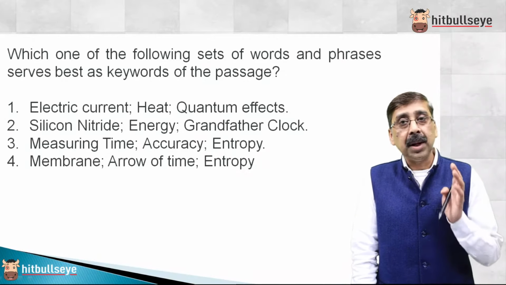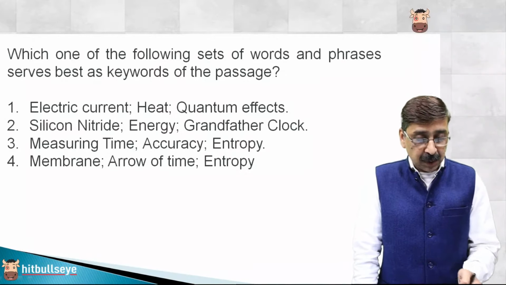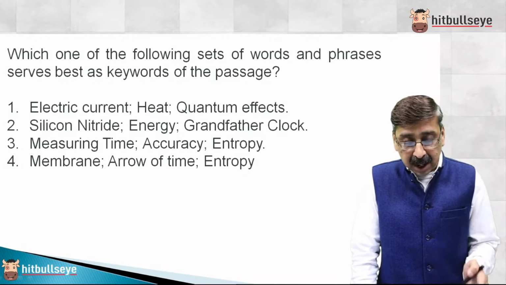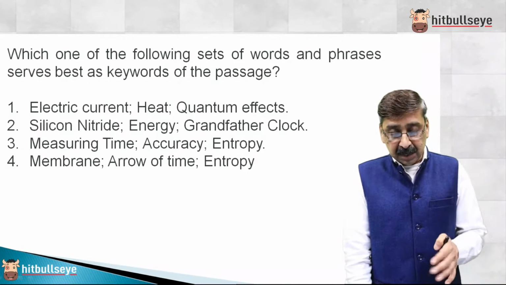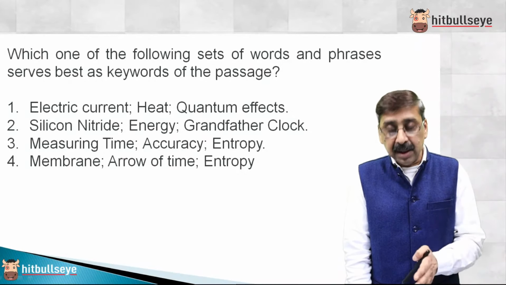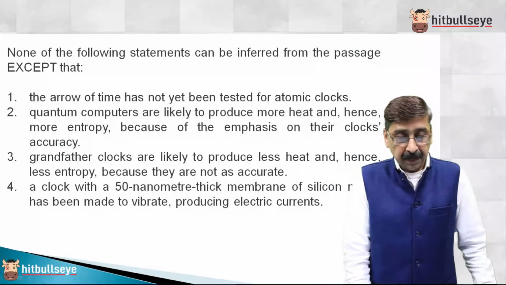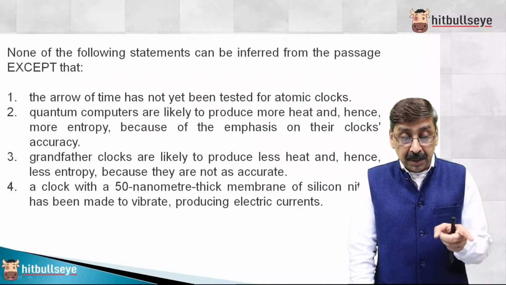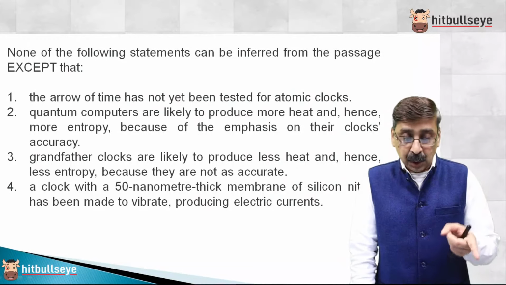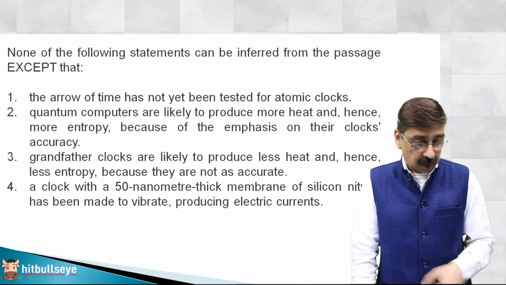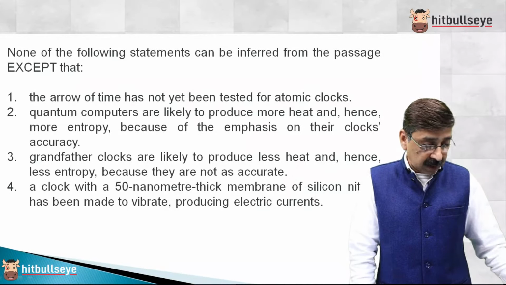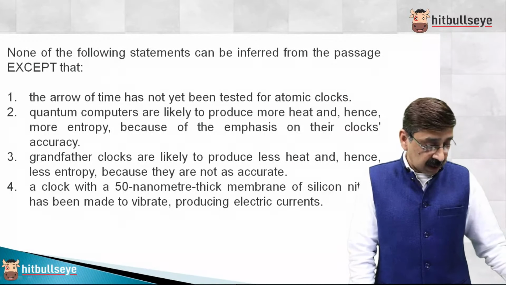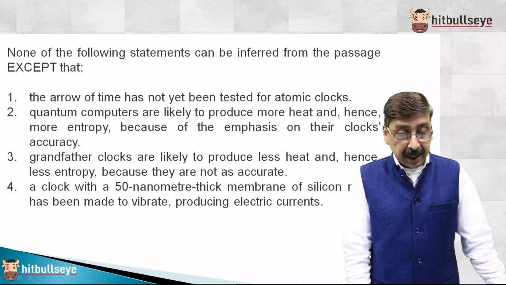You just have to recall the keywords while answering this question. If you look at measuring time, the passage moves around only 3 key areas: measuring time, how accuracy is measured, and how accuracy leads to an increase in entropy. So none of the following, now you have to read the question very carefully. If we have been asked none of the following can be inferred, it means only one can be inferred, and all the rest of the options are wrong. Again, these are pretty easy questions, and if you're getting them wrong, that means you were not focused while reading.